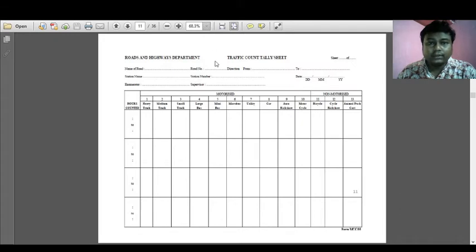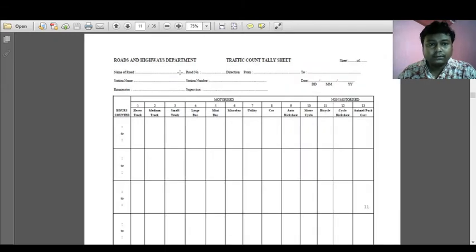Okay, so let me zoom in. So this is the enumerator, then the supervisor. Who is the supervisor? The date of the survey and the number of the sheet. So this is the traffic count tally sheet.